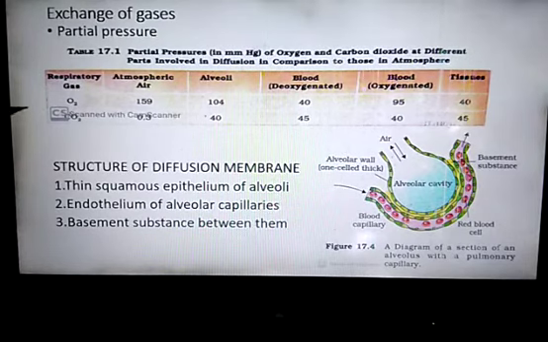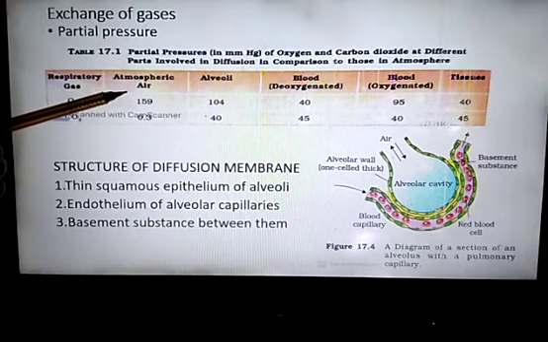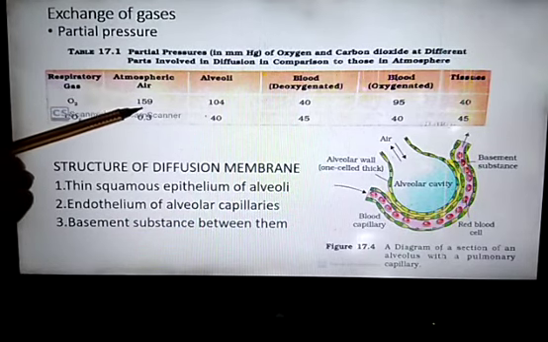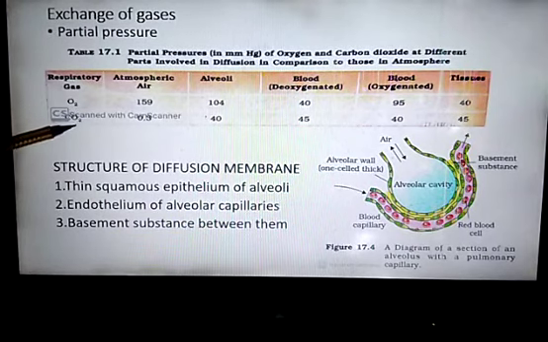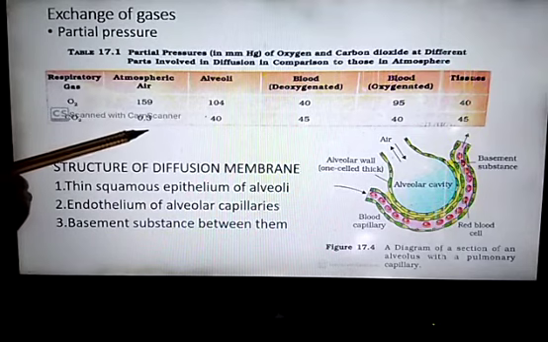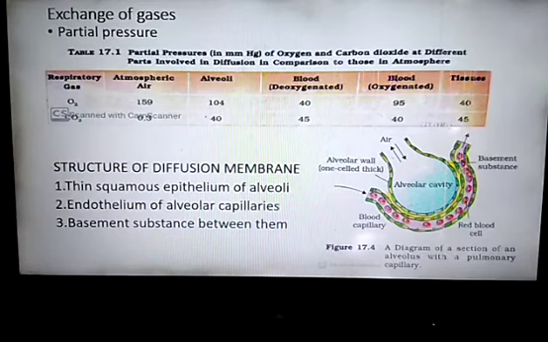You can notice in the atmospheric air, partial pressure of oxygen is 159. As you know, the second largest concentration in the atmospheric air is of oxygen, and carbon dioxide, its partial pressure is 0.3 in the atmospheric air. Now the partial pressure is represented by PO2 for oxygen and PCO2 for carbon dioxide. This table you have to learn.